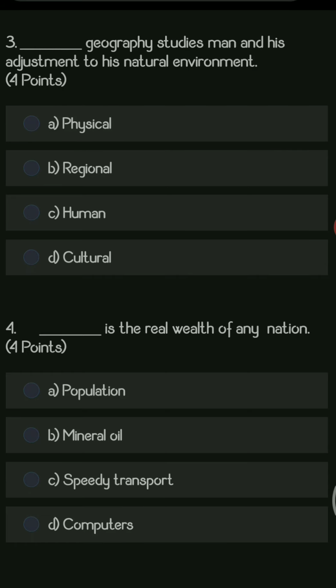So the first question is, dash geography studies man and his adjustment to his natural environment. Options are physical, regional, human, cultural. The right answer is human, because only in human geography can we understand the study of man, that is related to population, the distribution of population and other factors.